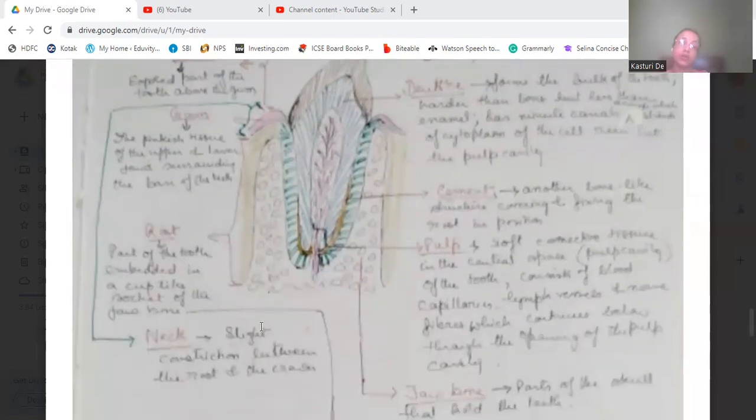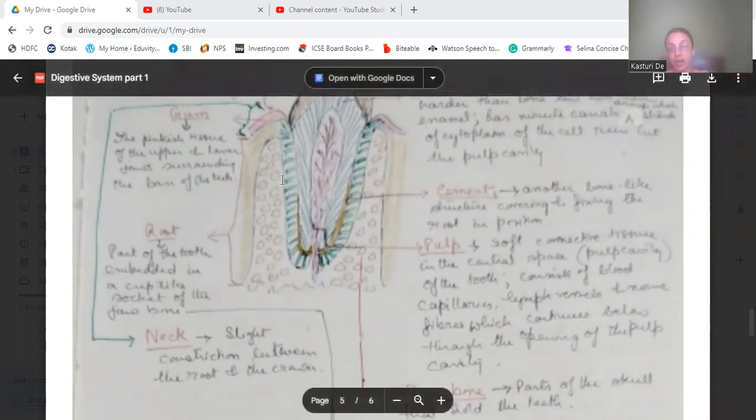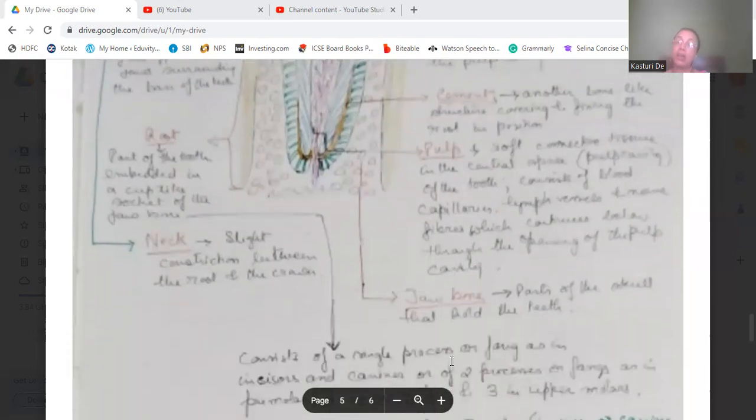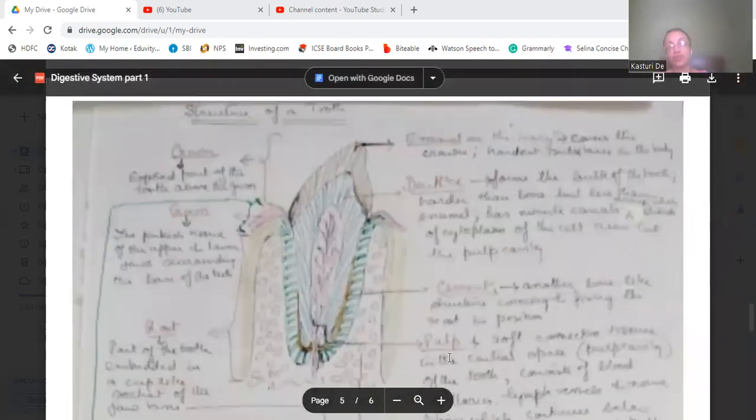Then the root. What is the root? Root is the part of the tooth which is embedded in the cup-like socket of the jawbone. This is the cup-like socket you can see where the tooth is inserted. That is known as the root. And this is the jawbone, where you can see some circles or figures. That portion is the jawbone, which is the part of the skull that holds the teeth. So, clear of the structure of the tooth.